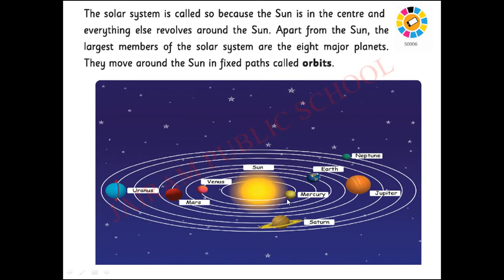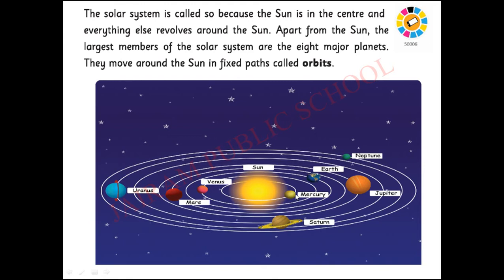Which is the first planet? Mercury. On which planet are we all living? Earth. It is the third planet in the solar system. Listen children, all the planets have separate orbits. See here, all the planets revolve on themselves and around the sun in a fixed path. The fixed path is called an orbit.